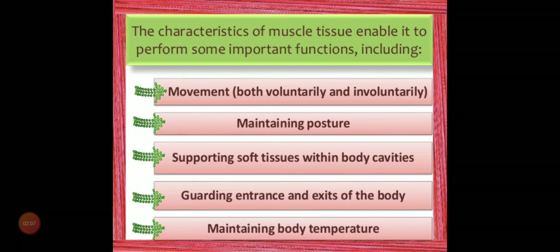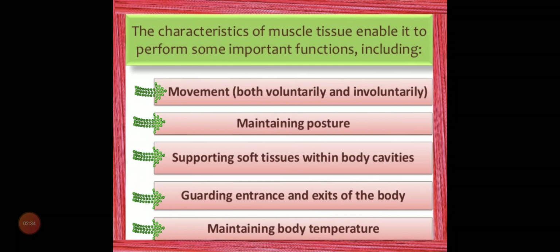So on the basis of that, movement can be of two types: voluntary movement and involuntary movement, that is, under our will and not under our will. Maintaining posture: of course, muscle tissues play an important role in maintaining posture, whether we are sitting, standing, running, holding something, or dropping something. So muscle tissue is present in every act that is performed by the body, more or less.